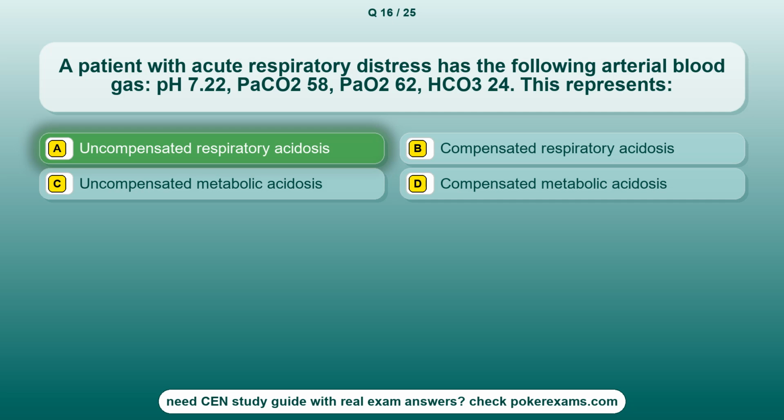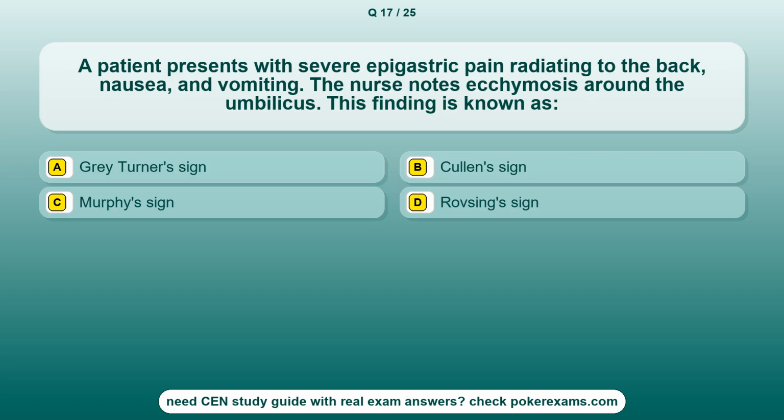The correct answer is option A, uncompensated respiratory acidosis. Question 17. A patient presents with severe epigastric pain radiating to the back, nausea, and vomiting. The nurse notes ecchymosis around the umbilicus. This finding is known as option A, Grey-Turner's sign. Option B, Cullen's sign. Option C, Murphy's sign. Option D, Rovsing's sign.